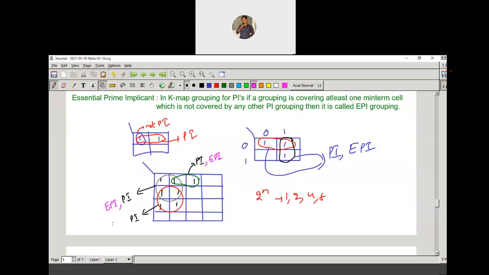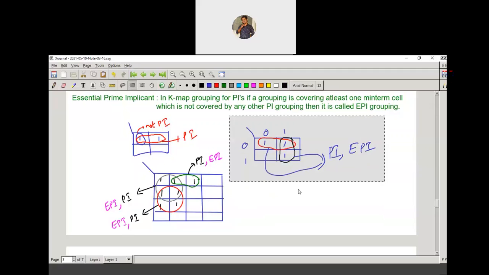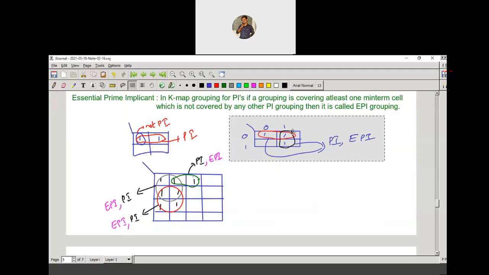This one is also an essential prime implicant. For example, you have another K-map like this. One more example I will take, which does not have an EPI.